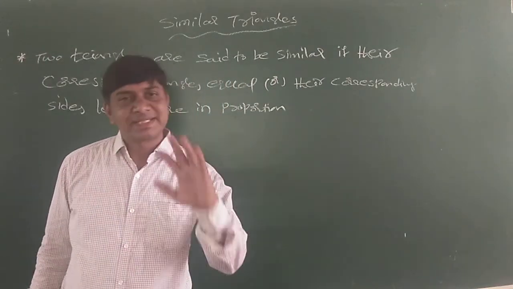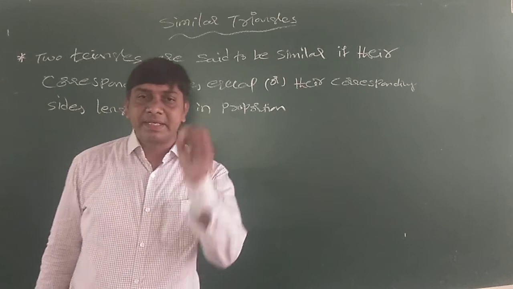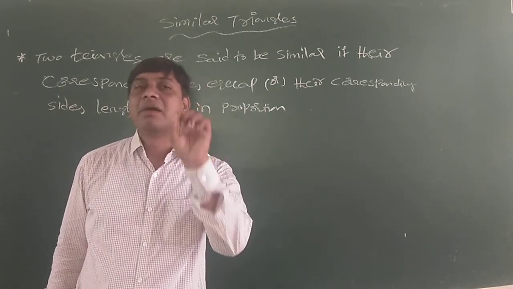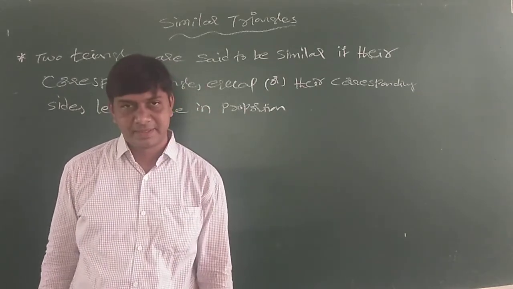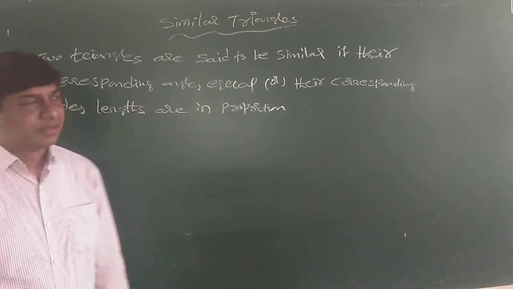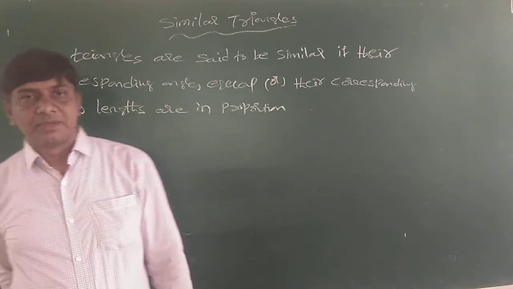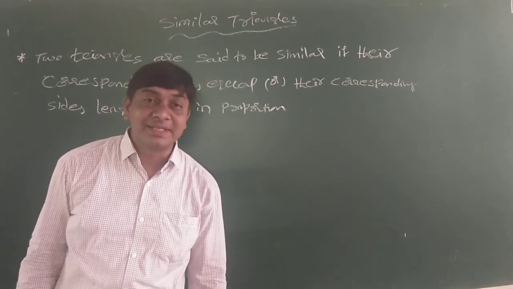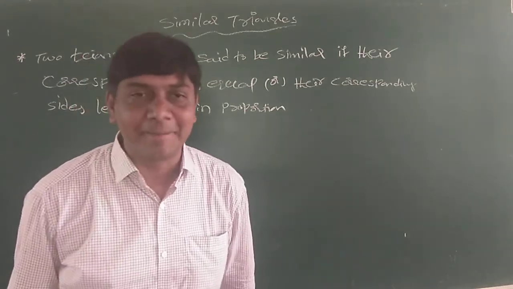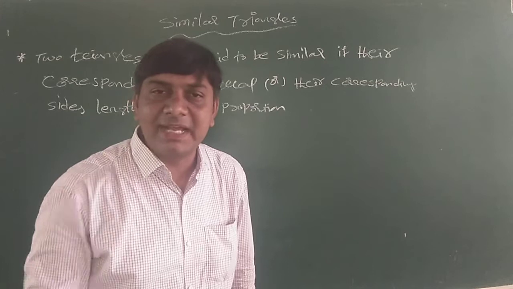Circles may be similar, but circles with same radius are congruent. Two squares are similar because I did not mention the side of the square.